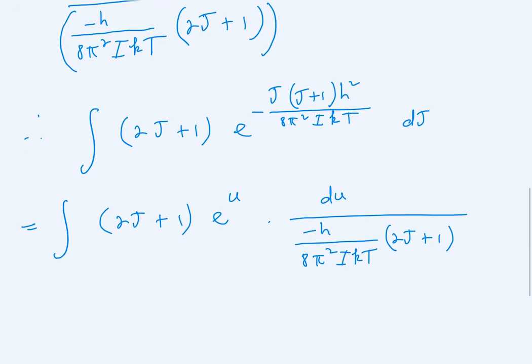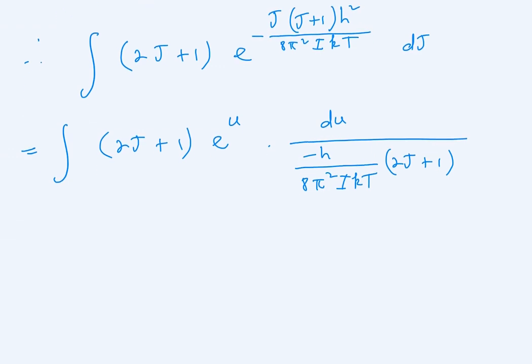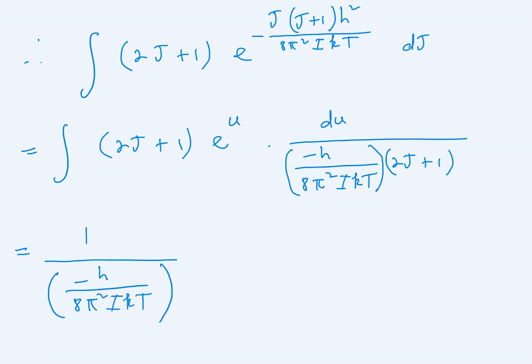So now we have a new integral in terms of u. We can take out the constant, okay? And of course it's minus h, or it's 1 over. Remember this is one fraction here. So this is basically 1 over minus h over 8 pi squared ikt. So when you take it out as a constant, you can write it as 1 over minus h over 8 pi squared multiplied by i multiplied by k multiplied by t. So you can write it like this.